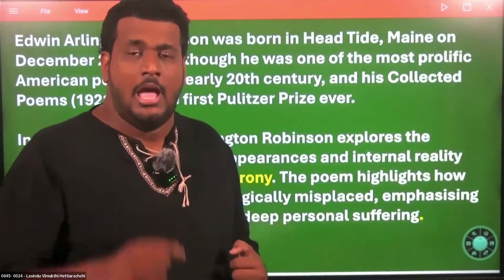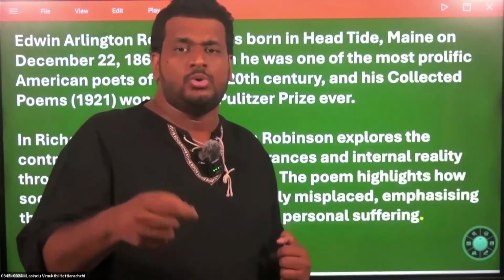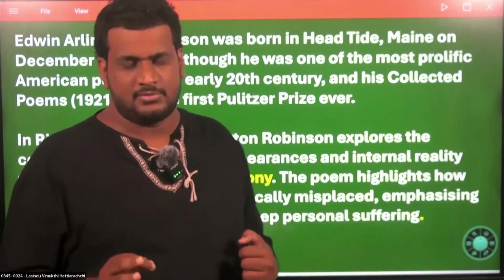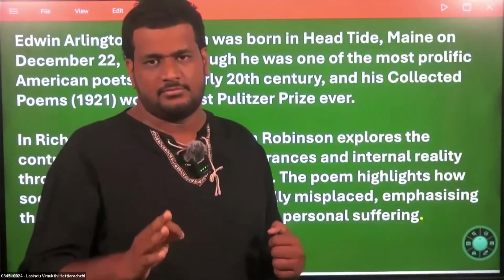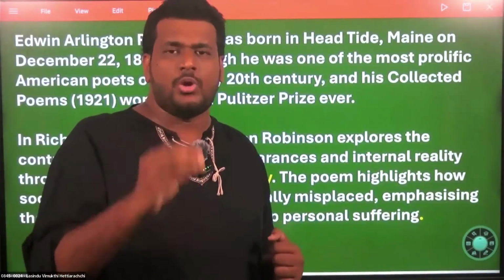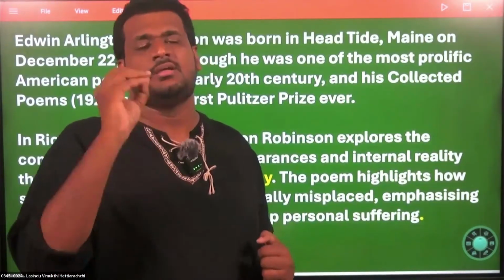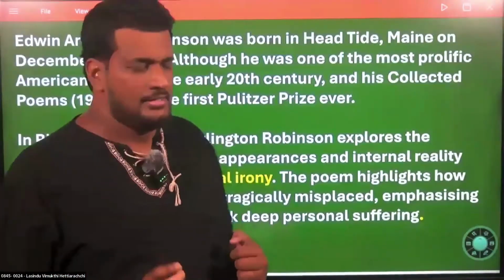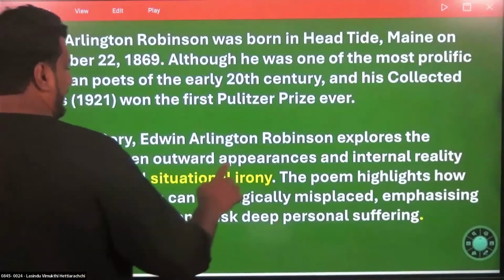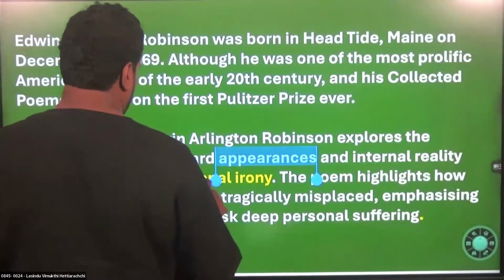Then only the examiner will know that this girl or boy is writing according to the question. Most students write the summary of the poem. That is not going to work. The summary can be given in the introduction, and after that, you have to directly address the question. So I have highlighted situational irony and, most importantly, appearance versus reality, outward appearance.